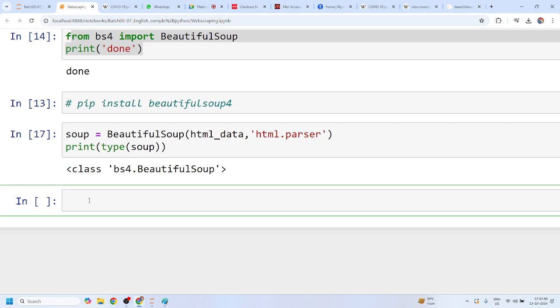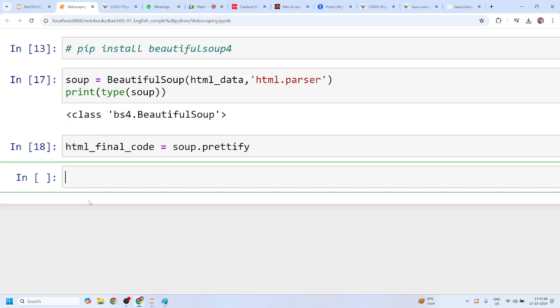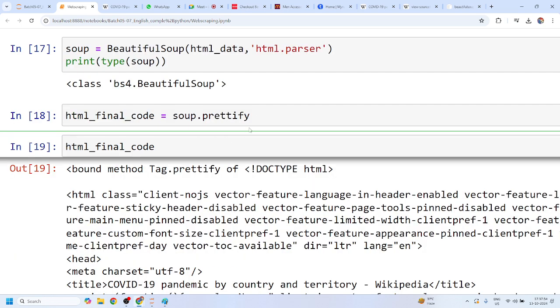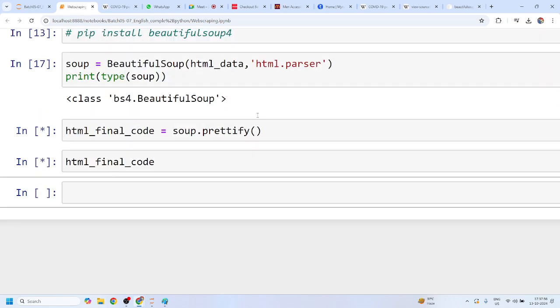Now my task is to convert this BeautifulSoup object into good looking HTML code. So I'll say HTML final code is equal to soup.prettify. Now this time you have to call this as a method.